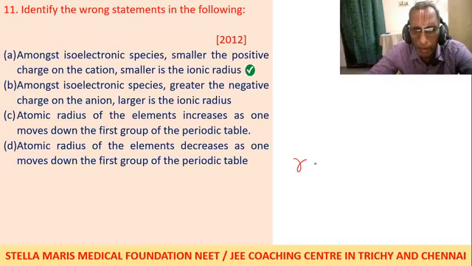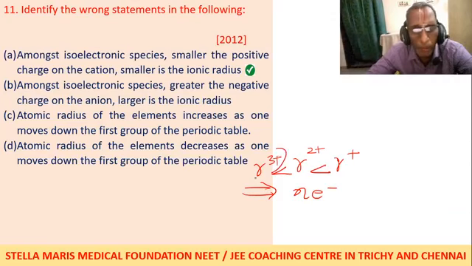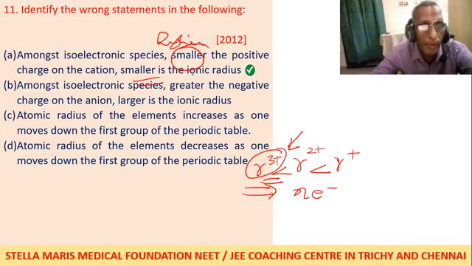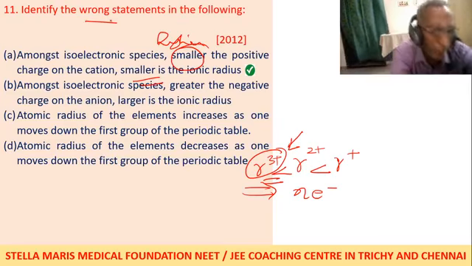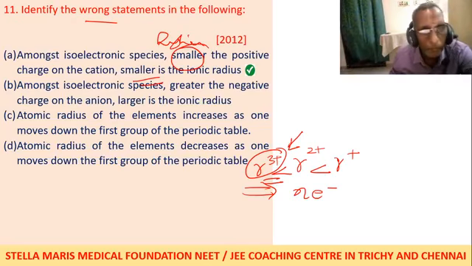Let us consider R2+, R+, R3+. They have the same number of electrons. But more positive charge means lowest radius. So here it should be: higher the positive charge, smaller is the radius. It is wrong. So this is the wrong statement. The first statement itself is wrong.